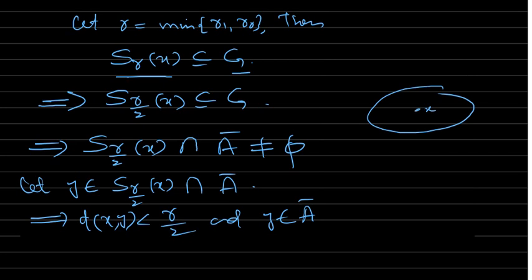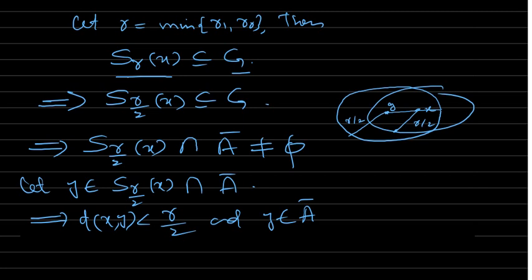This is X, this is R by 2, and you have taken a point from this, and the distance is less than R by 2. Then you choose another sphere, with center Y and the same radius R by 2. Does this sphere intersect with A, and if it intersects, what is the point of intersection here?